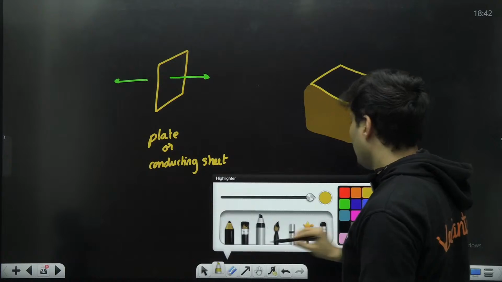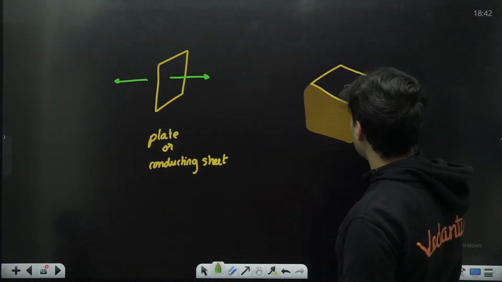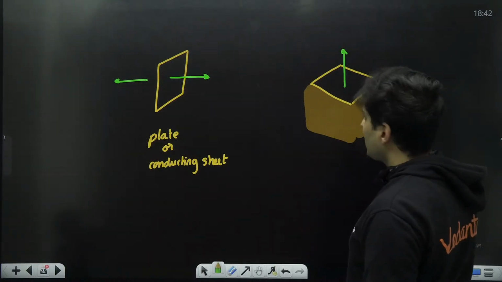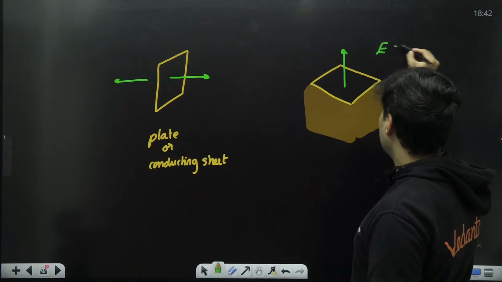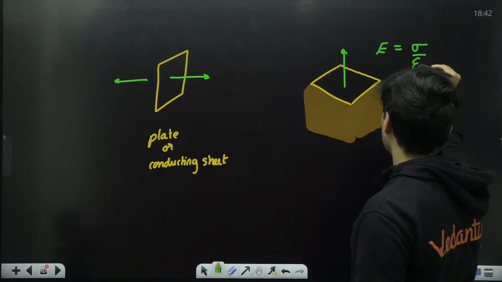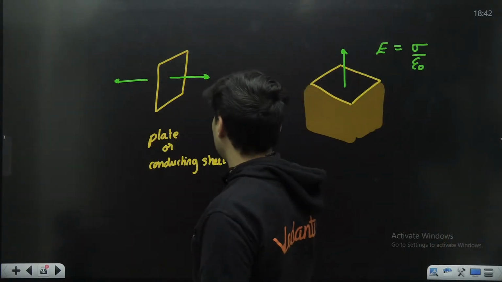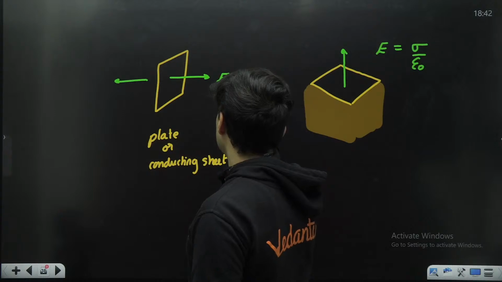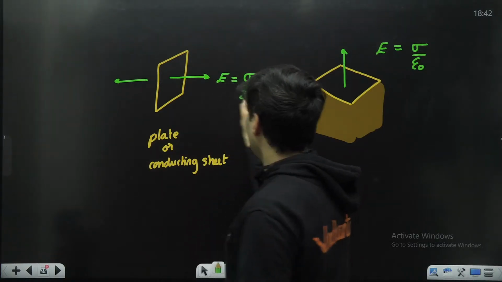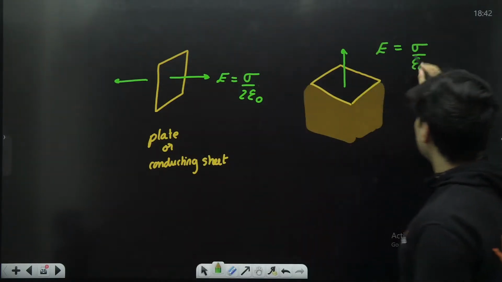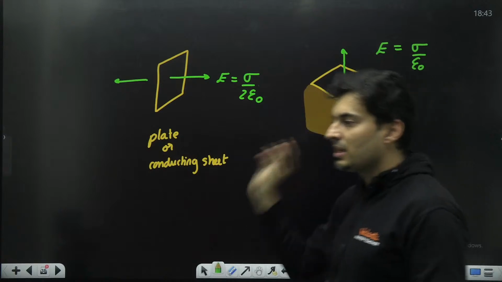Something like this. And the field is only coming out on one side. If it is coming on one side, then it is just sigma by epsilon. If it is going both sides, that number 2 will come. So it will be sigma by 2 epsilon. Two sides 2, one side 1. That is the easy way to remember.